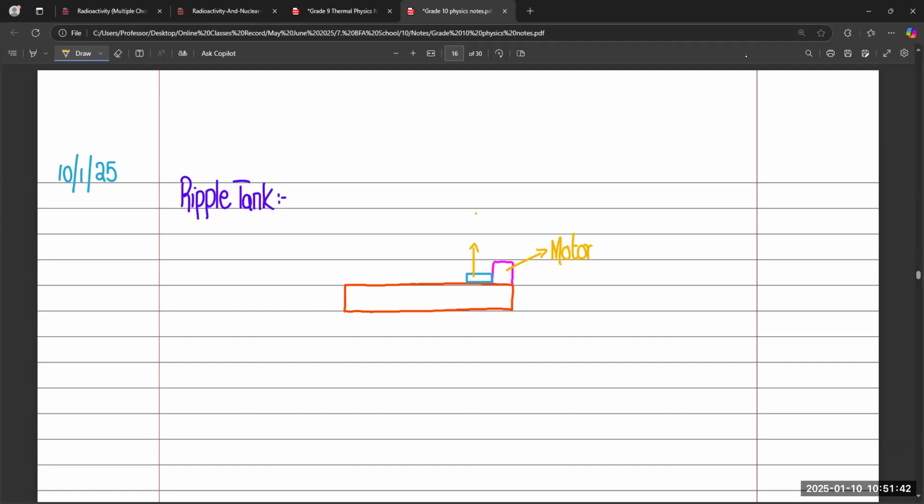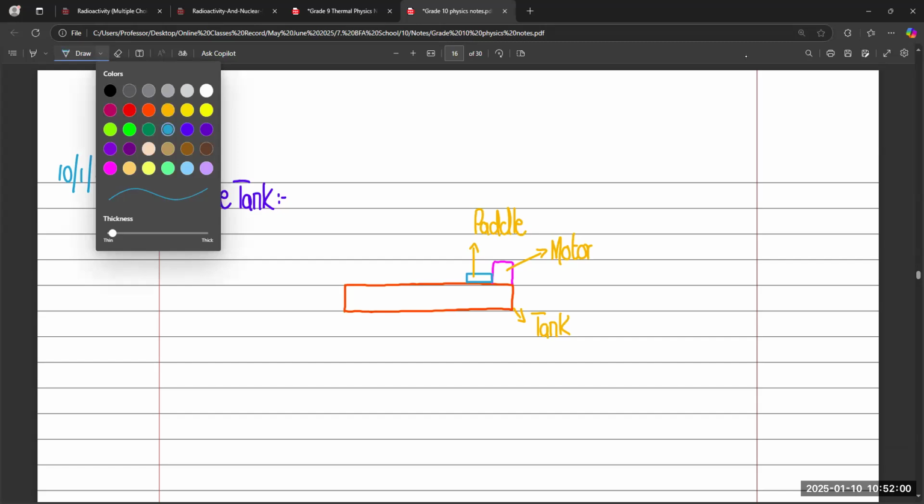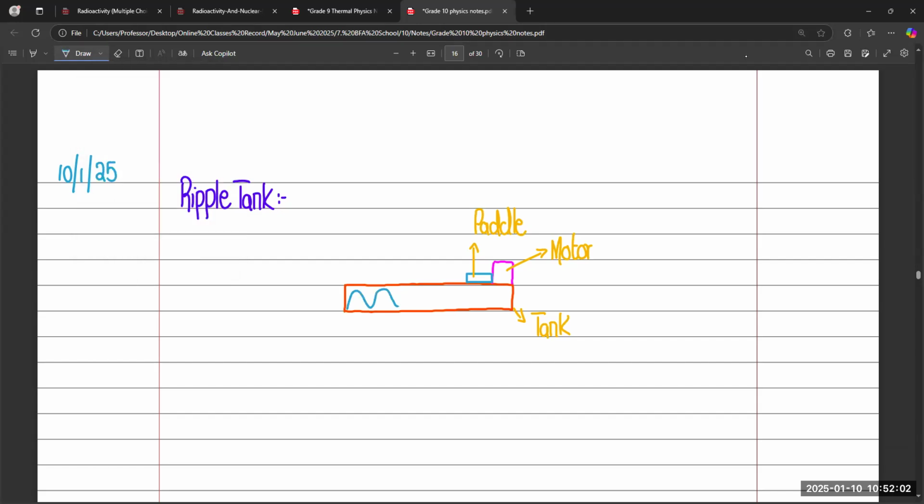And this is the paddle, and this is the tank. And you can see this tank is very shallow, it is not very deep. So it is a very shallow tank, and these are the water waves in the tank.